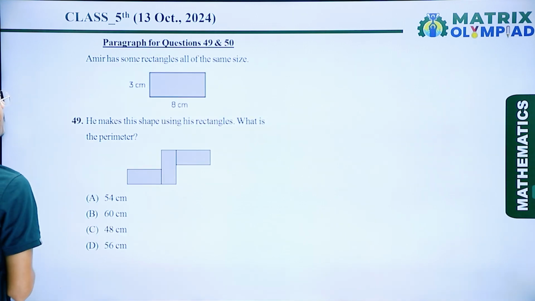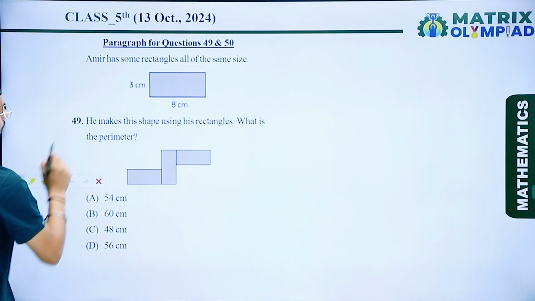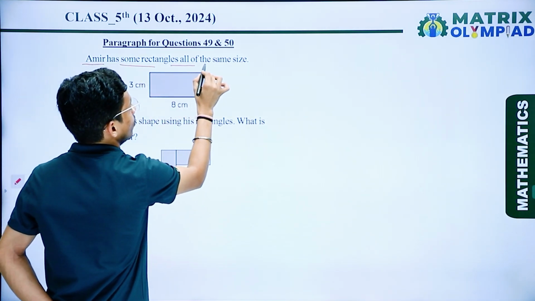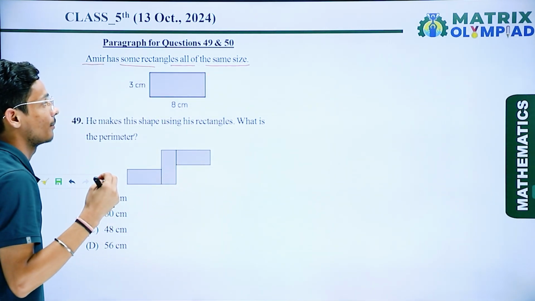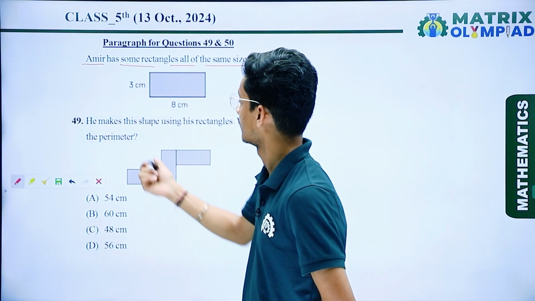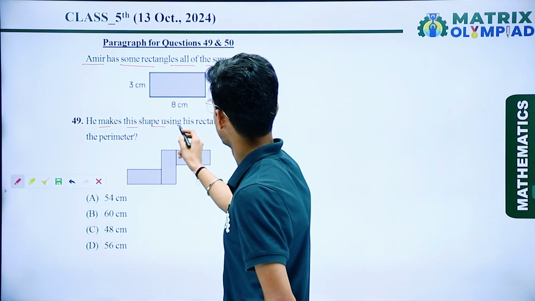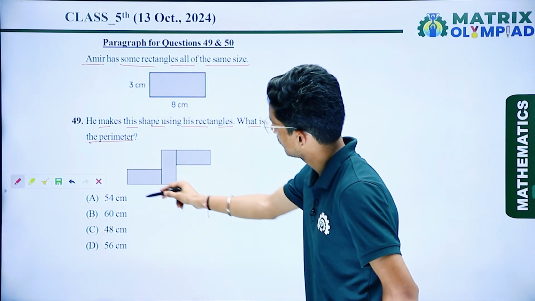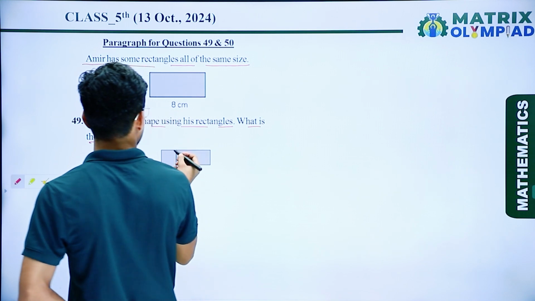Now the next question is again based on a paragraph. Amir had some rectangles, all of the same size, meaning identical rectangles. He makes a shape using his rectangles. What is the perimeter of the shape? We have to find the perimeter.